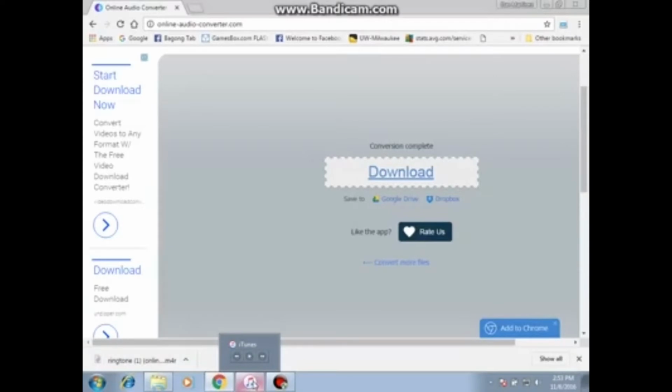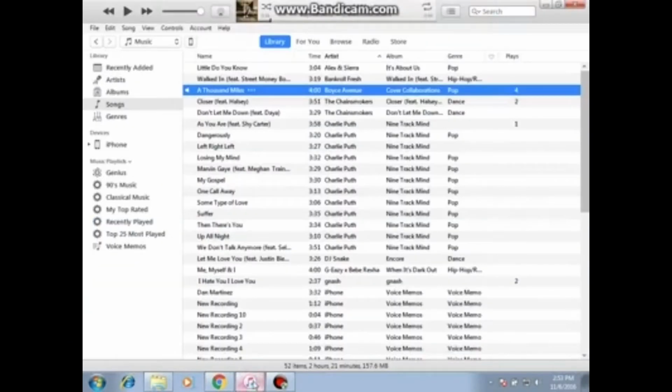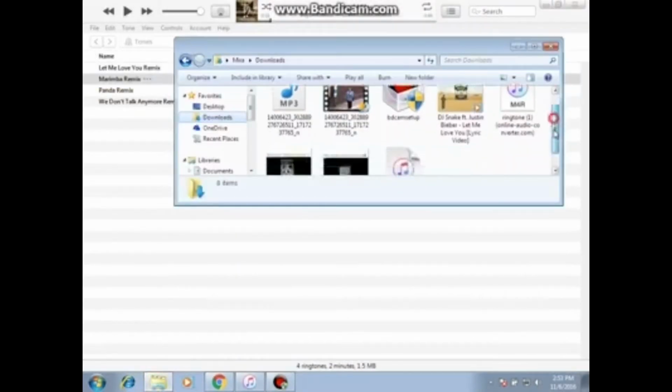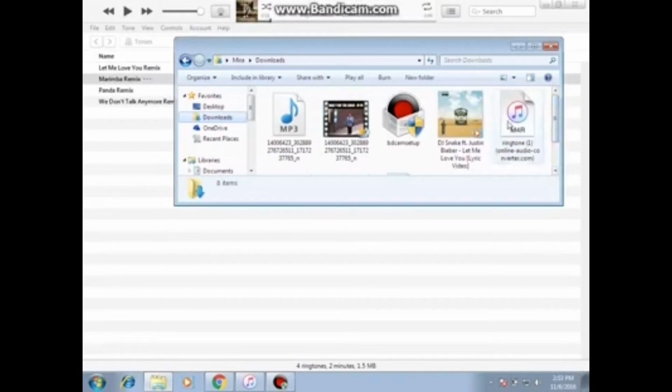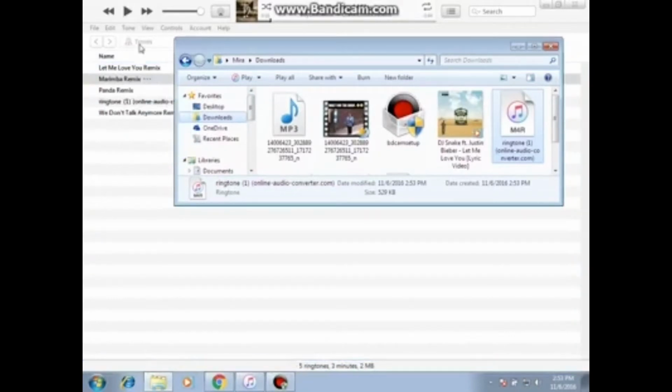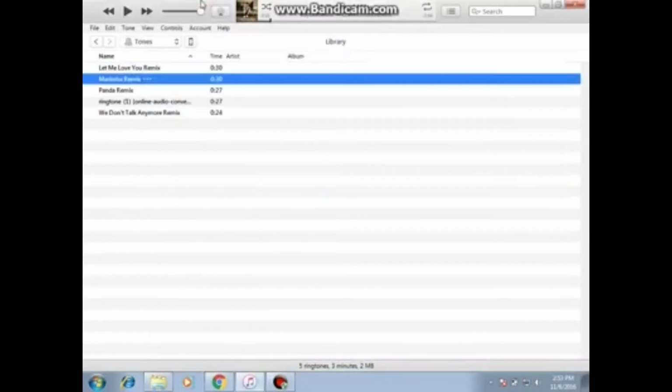After the download, we go to iTunes, then to Tones, and then we open the file, and this one is the file. It's now converted to M4R for our iPhone ringtone. So we're gonna drag it to iTunes, to Tones in iTunes. Once we drag it, it's there.